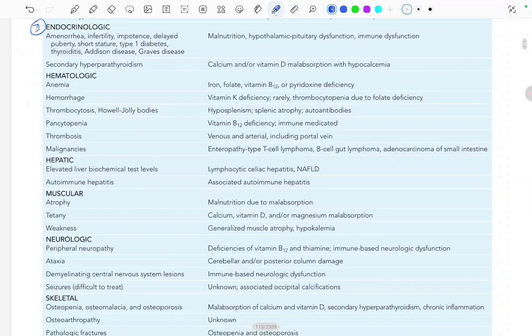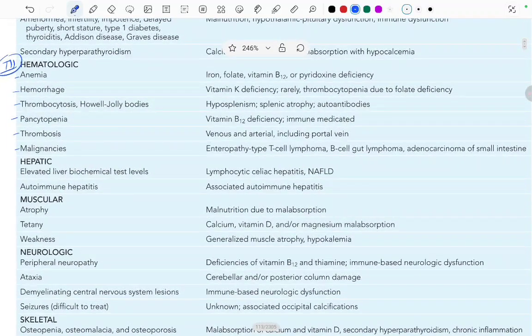There can be hematologic manifestations like anemia, hemorrhage, thrombocytosis, Howell-Jolly bodies, pancytopenia, thrombosis, and malignancies. So this anemia is occurring because of iron, folate, vitamin B12 or pyridoxine deficiency. Hemorrhage is occurring because of vitamin K deficiency, rarely thrombocytopenia due to folate deficiency.